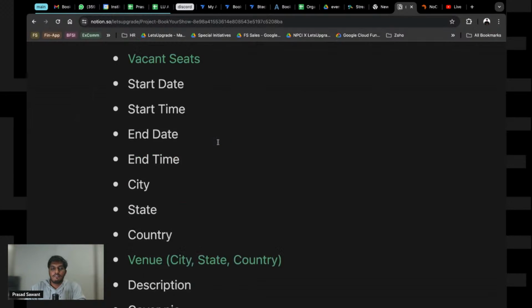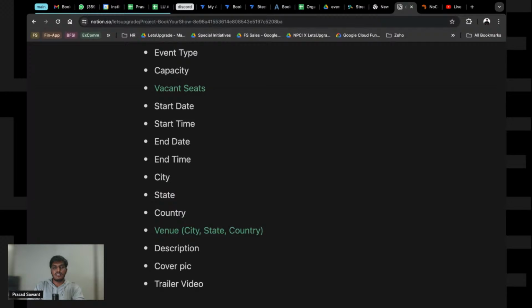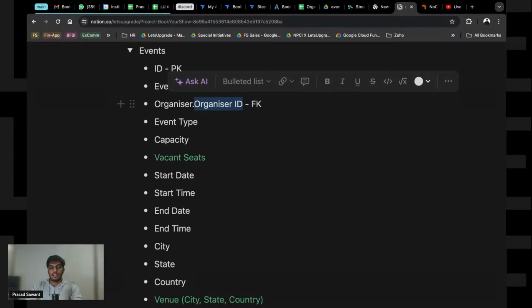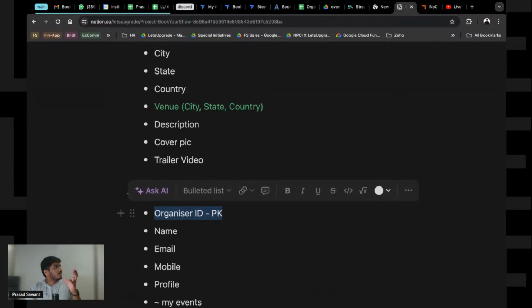But again, how do I reference these? Since it's a primary key here, one primary key can have a foreign key which relates them. The organizer ID in the organizer table, which is a primary key, can be a foreign key, and since it's in another table, it's called a foreign key. So we'll just change the name here for our understanding. It is going to be organizer.organizer id. We will still name it organizer id, but since we are creating it for referencing, this is going to be a foreign key. So basically this organizer id and the organizer id in organizers are going to get linked.